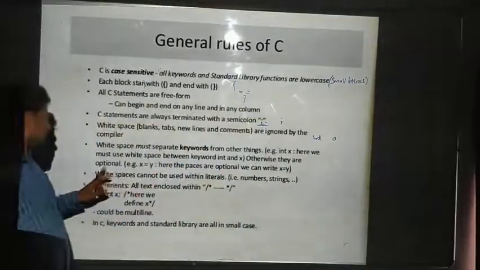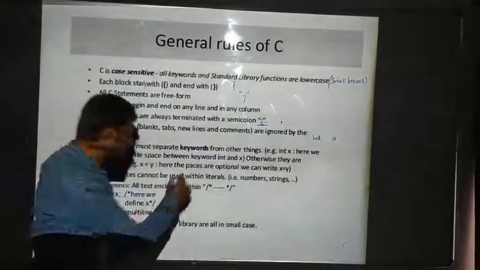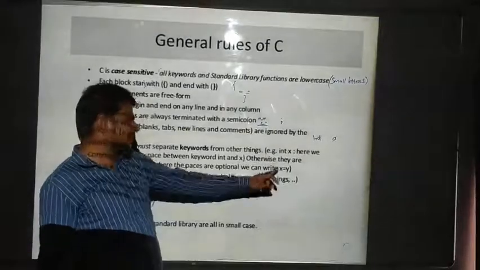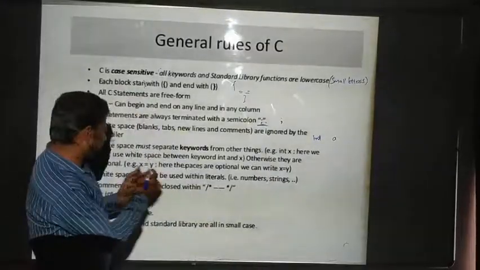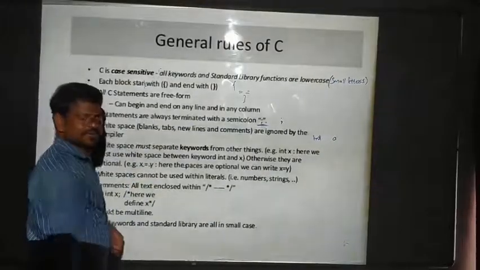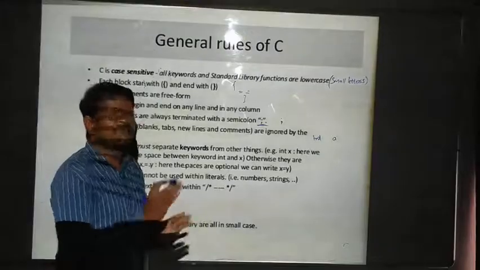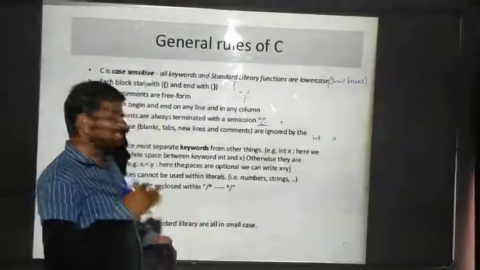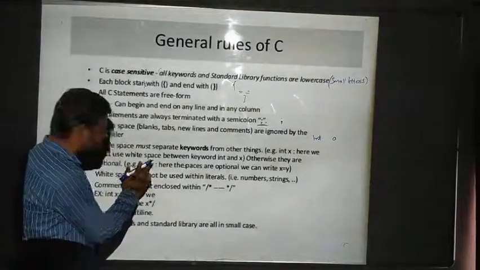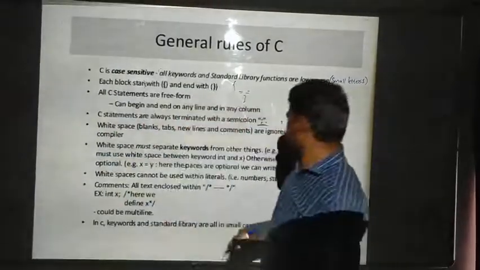Next, if you are writing x is equal to y, the spaces here are optional. We can write x equal to y with or without spaces. Space means we are writing nothing; the cursor is just moving one step forward. For x equal to y, you can give the space or not. It's your own interest.